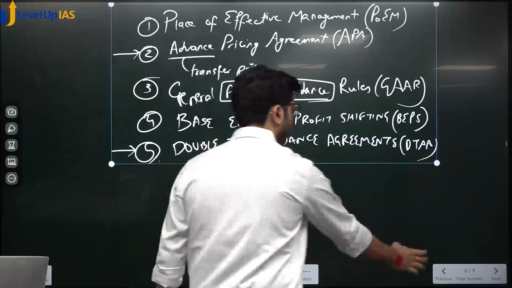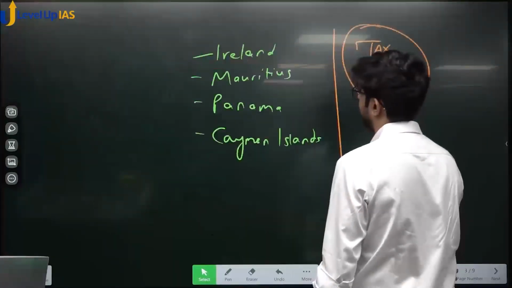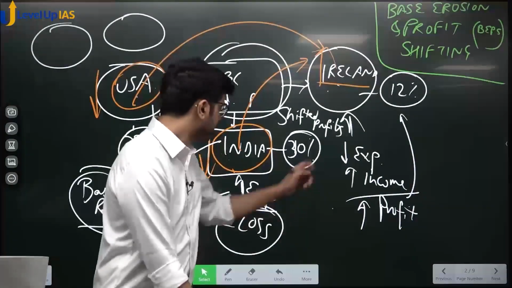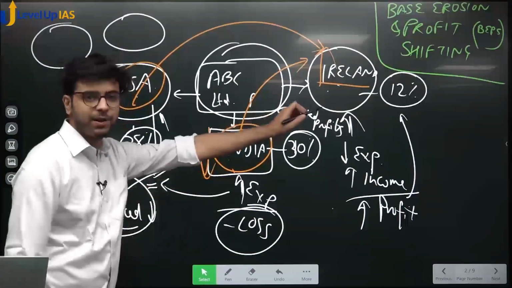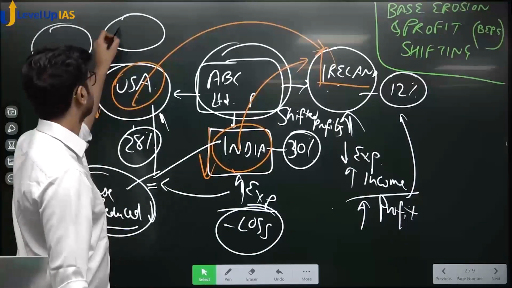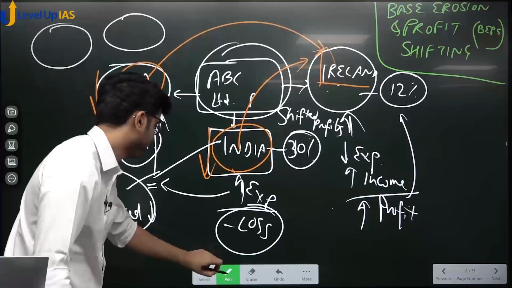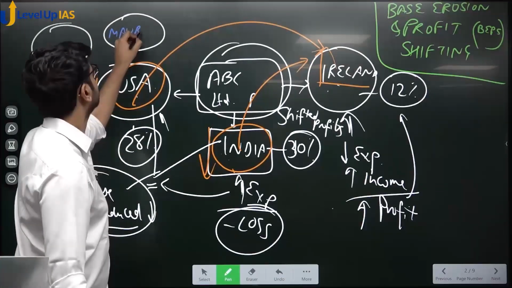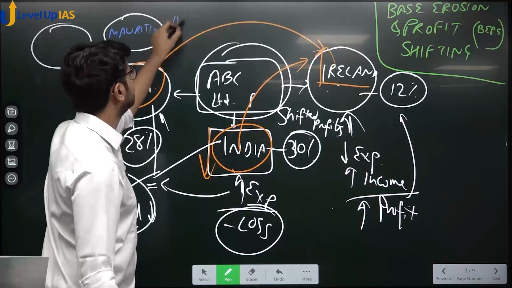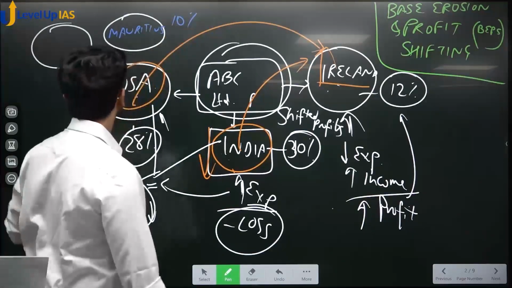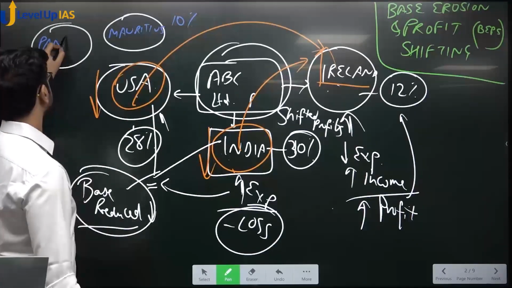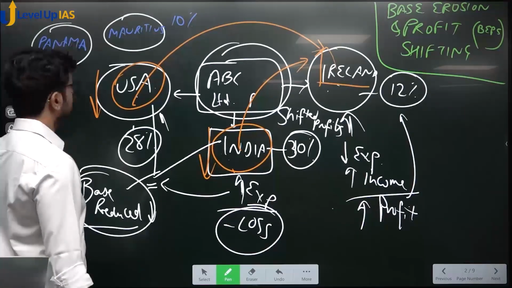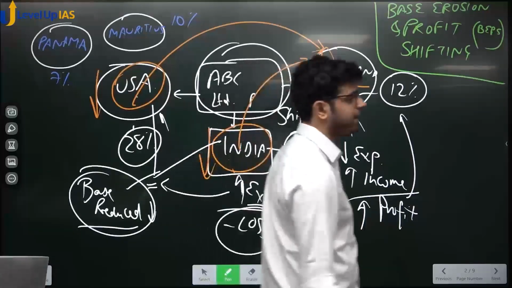Now coming to our earlier diagram. Tata realizes Ireland has 12% tax. Mauritius has 10% tax. Okay? Panama has 7% tax. Very important concept I am trying to teach you.